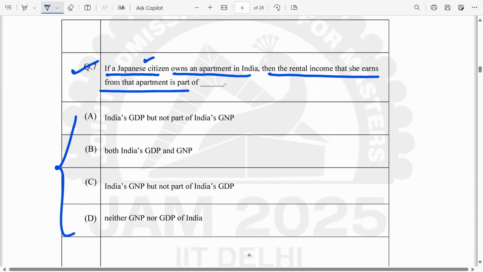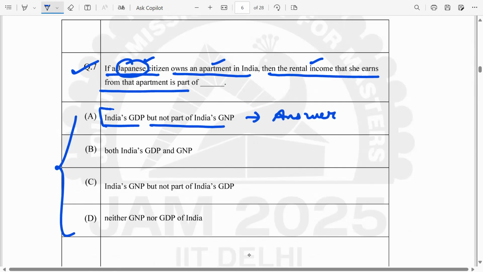Now, if a Japanese citizen owns an apartment in India, the rental income is earned from the apartment within India, so it's a part of GDP of India. But that rental income is earned by a Japanese who is not a resident of India, so it's not a part of GNP of India. So this is our answer.